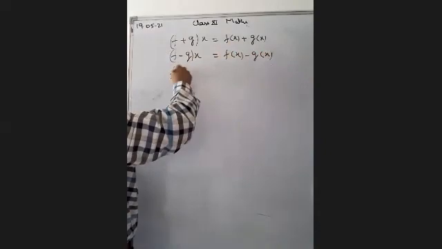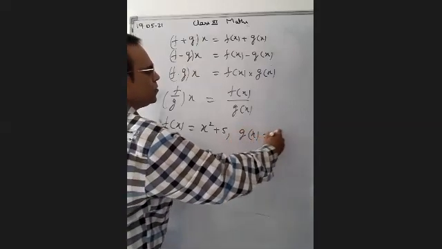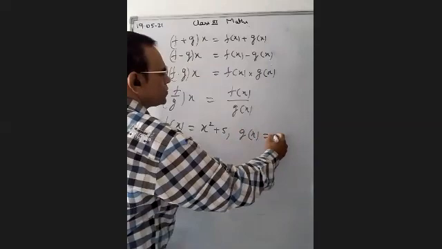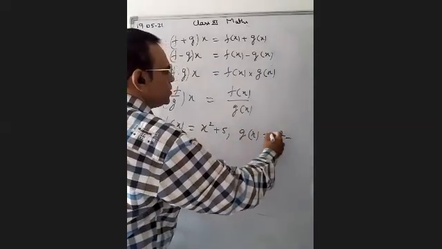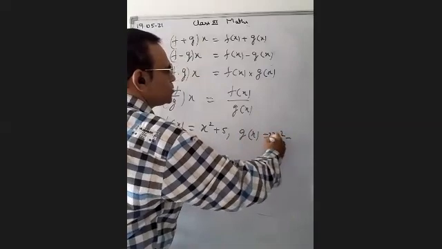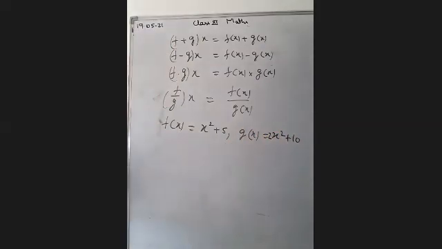Suppose we have the functions, just taking an example, f(x) is equal to x square plus 5 and g(x) is equal to 2x square plus 10. Suppose we take this as the example.